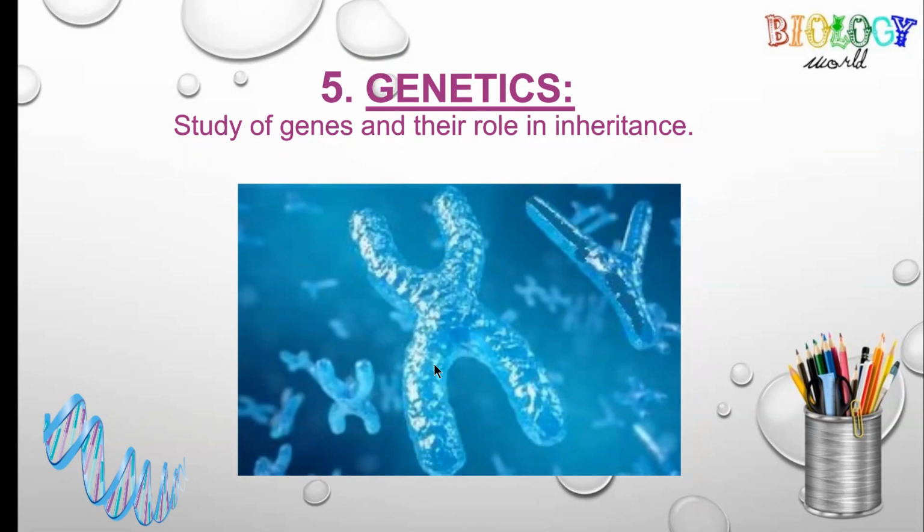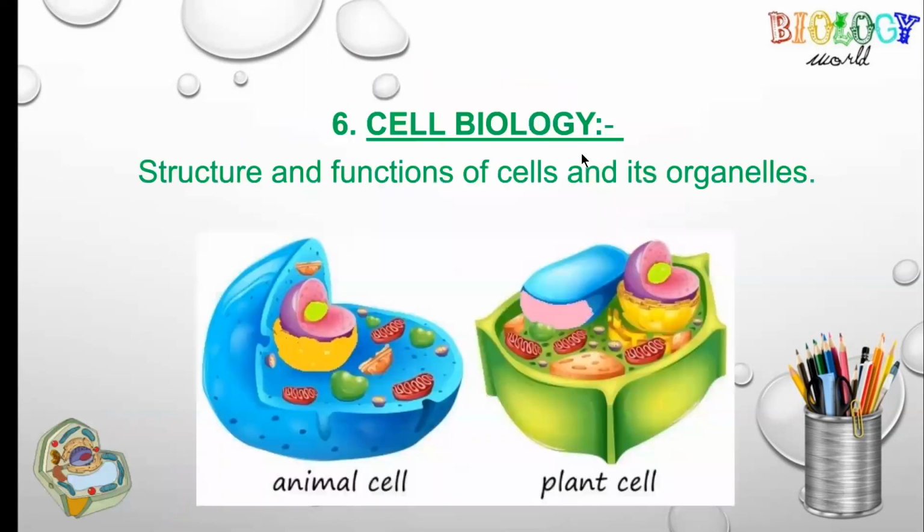Here, a chromosome is given, and genes are present on these chromosomes. In this branch, we study genes and their role in inheritance, that is, how genes transmit the characteristics from parents to the offspring.